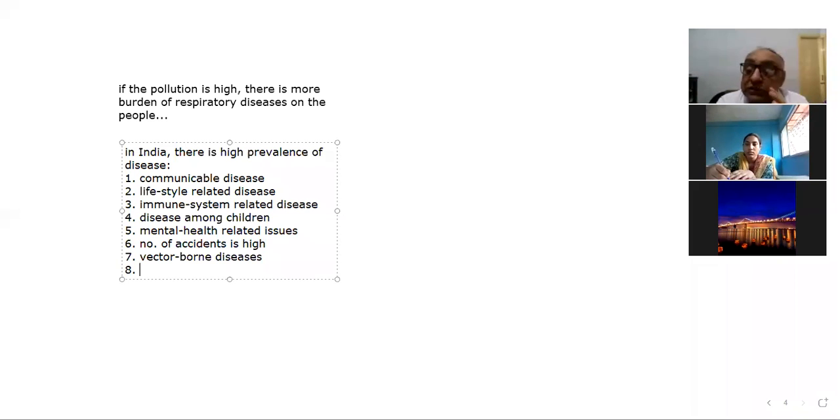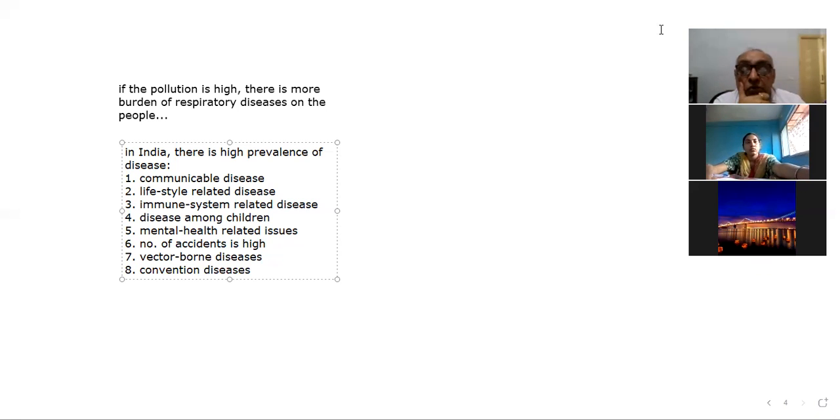And apart from that, the burden of the conventional diseases is high. So some are new diseases, some are conventional diseases, some are communicable diseases, some are vector-borne diseases, some are immunity-related diseases, some are lifestyle-related diseases.